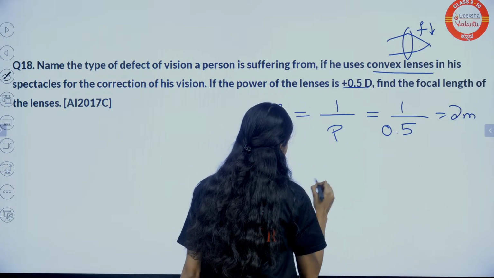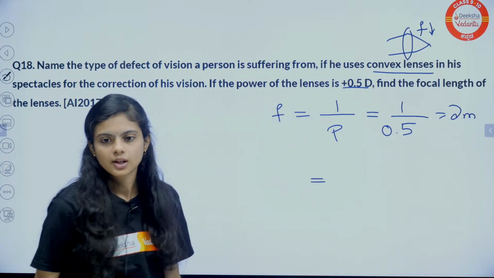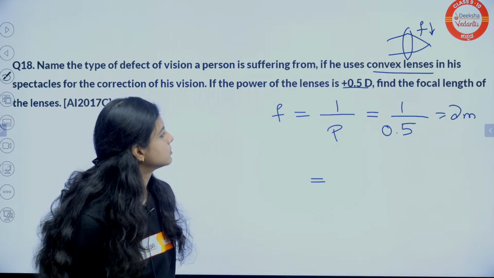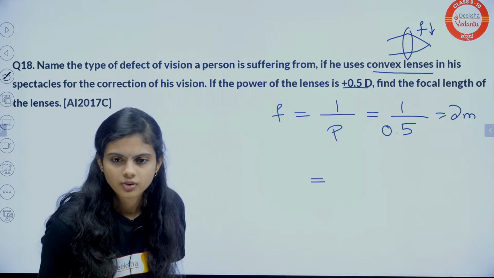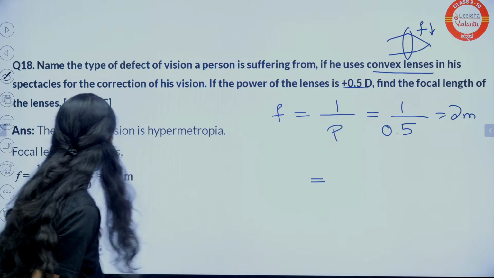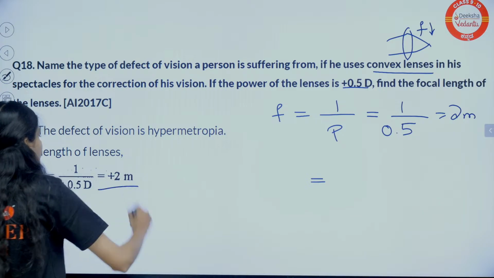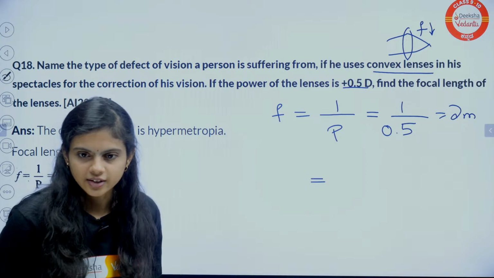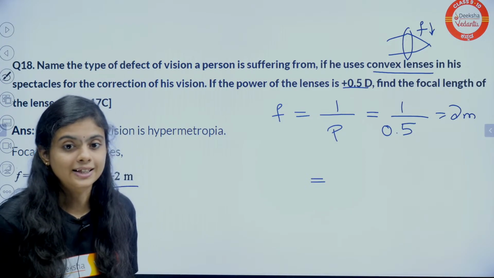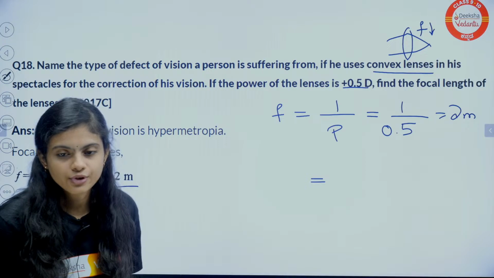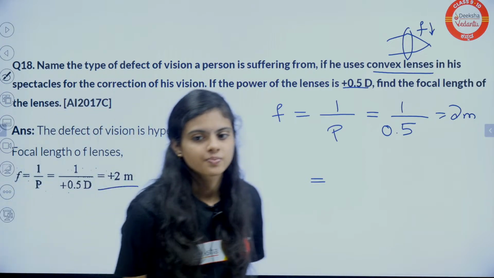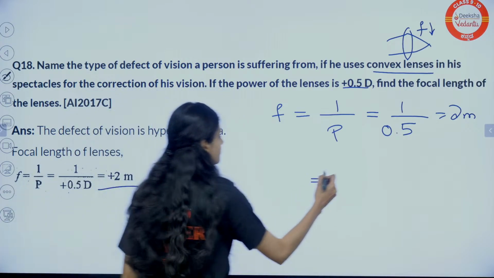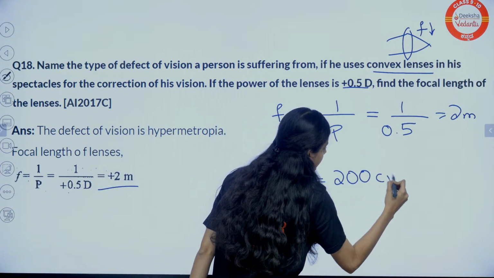If I convert into centimeter, 2 meter is the focal length, and it is 200 centimeter.